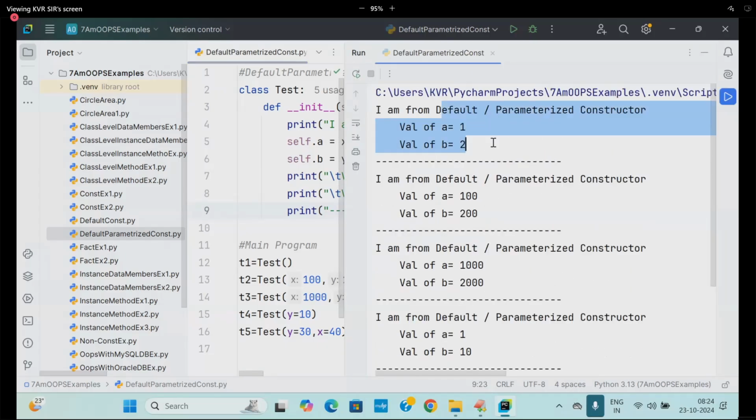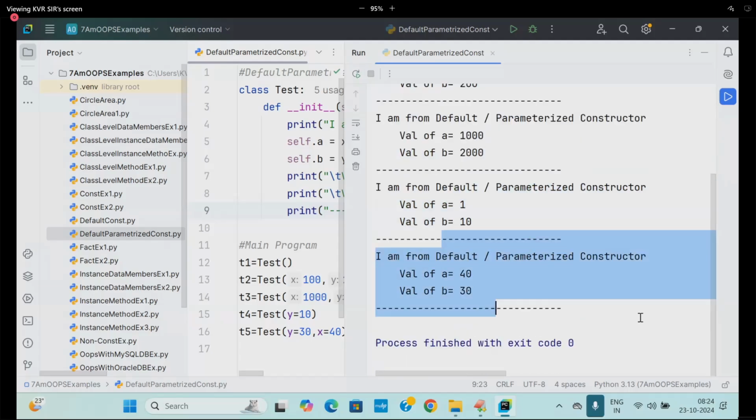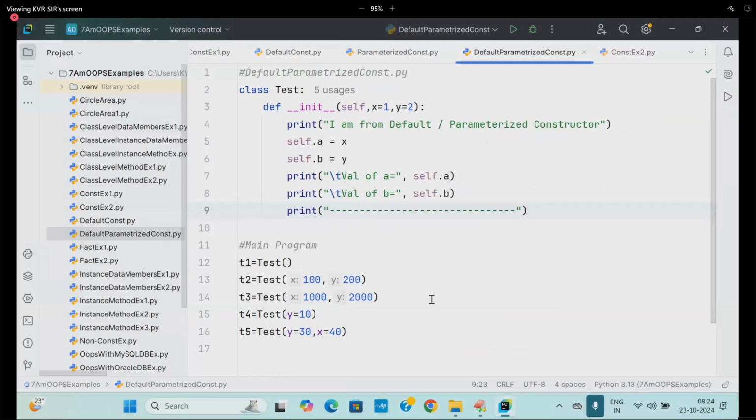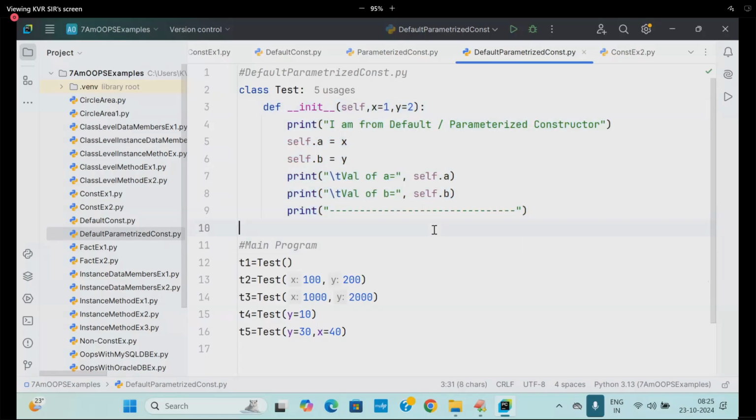Here, same values, default constructor, parameterized constructor, keyword argument concept. So here it is going to be something like this. Are you able to follow now? Very, very simple concept here. I think you are understanding. Both the default and parameterized constructor concept can be done in the same place. With which concept did we do it? Default argument concept, which is already explained in the class. So this concept is satisfying both the default constructor as well as what? Parameterized constructor. Are you following?